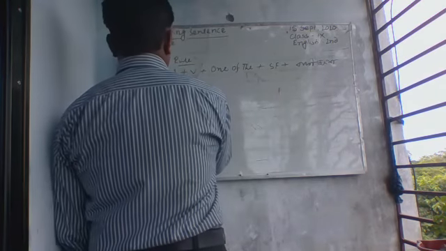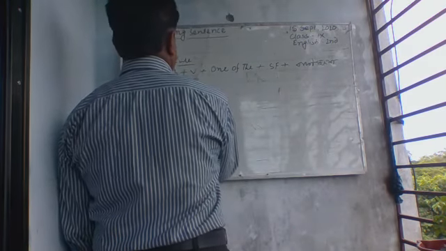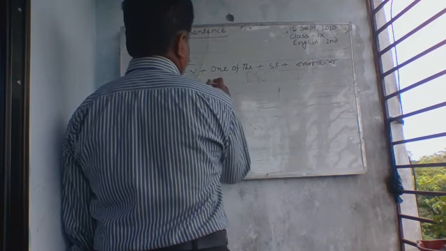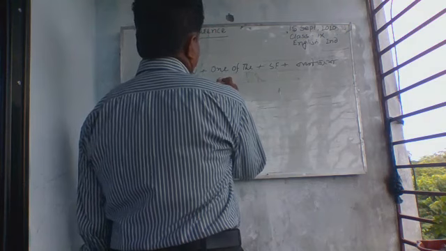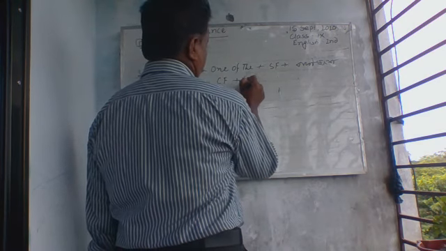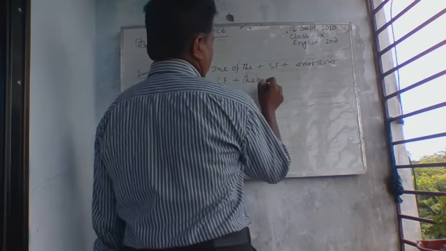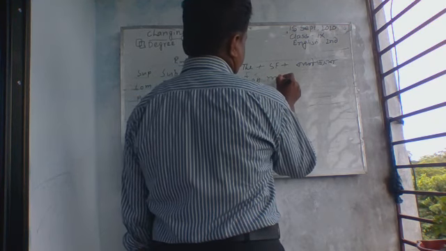Now as usual, subject plus verb. After that comparative form, then here is another thing, most other.